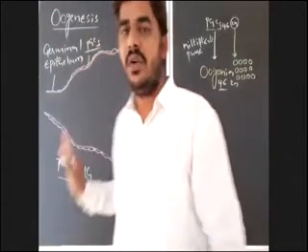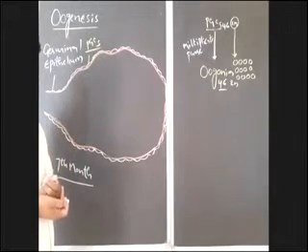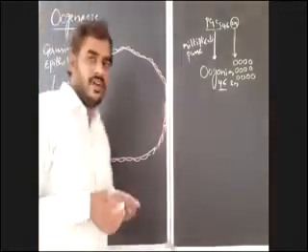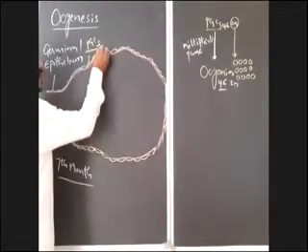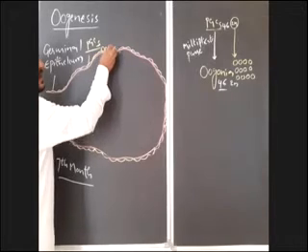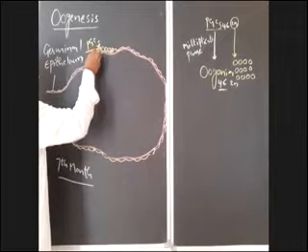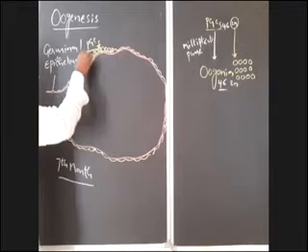And after formation of oogonia, where are the oogonia formed actually? Oogonia are not formed inside the ovary. These oogonia are formed on the surface of the ovary.